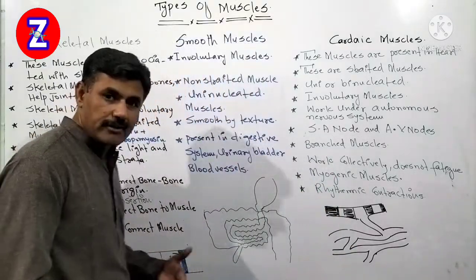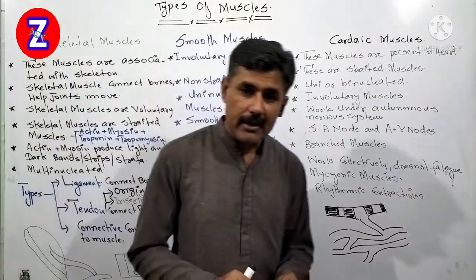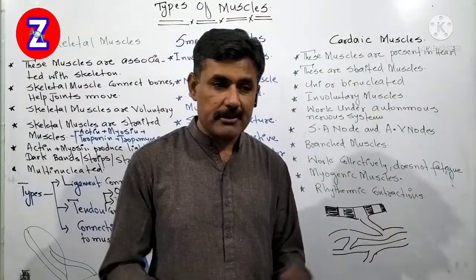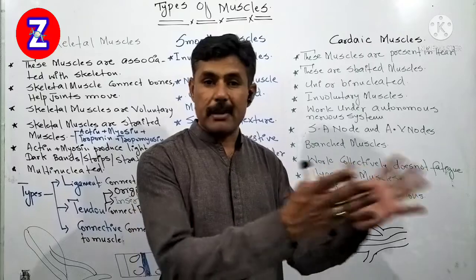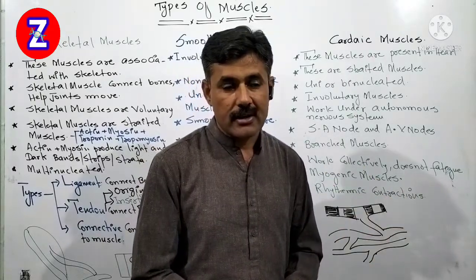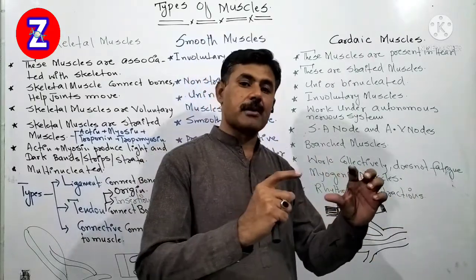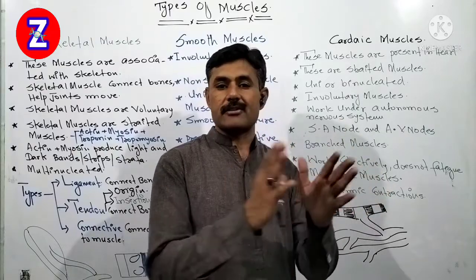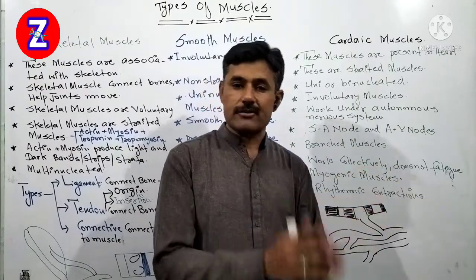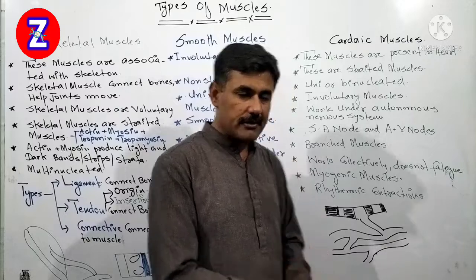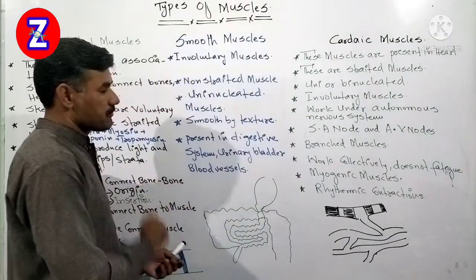They are non-striated muscles because they do not have actins and myosins or the other filaments arranged in a specific arrangement of sarcomeres. So there is no sarcomere present in these muscles, therefore they do not have light and dark bands. Therefore we say they are called non-striated muscles.